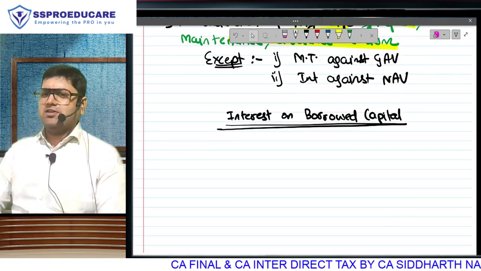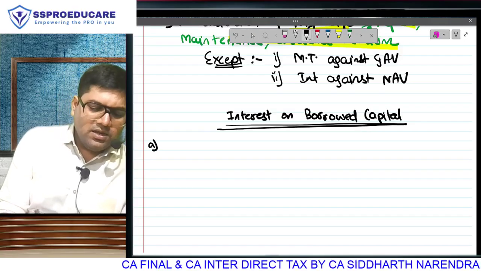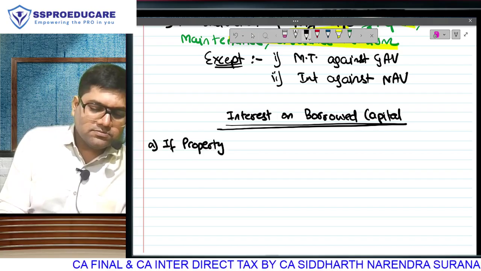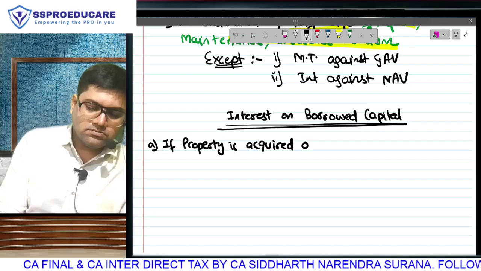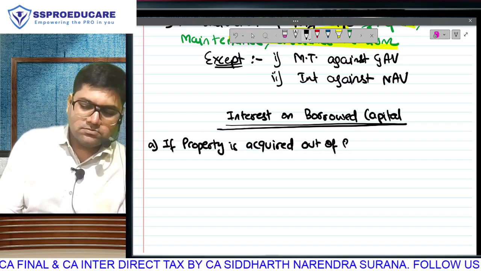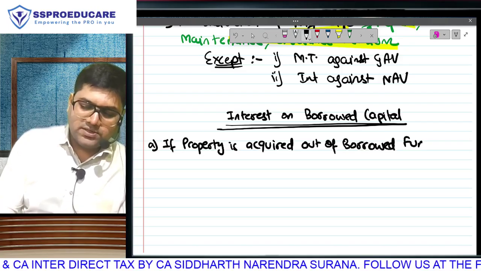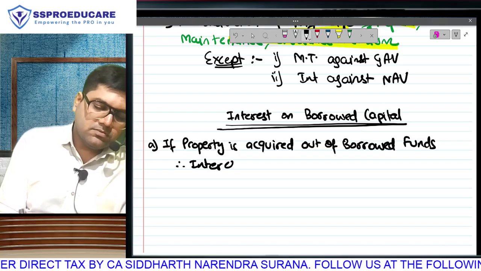Slightly big, but we have enough time to complete this concept. First of all, understand, if a property is acquired out of borrowed funds, will there be interest that you will be paying?